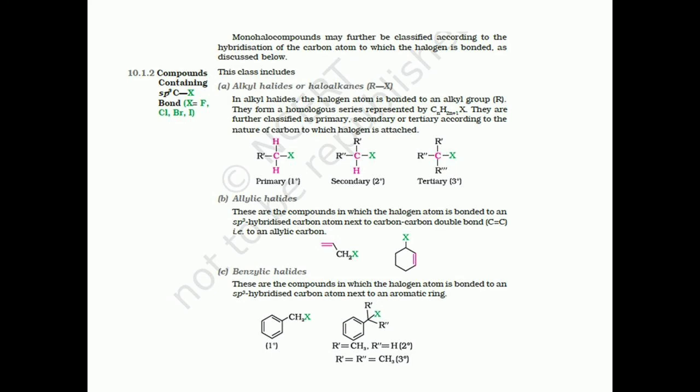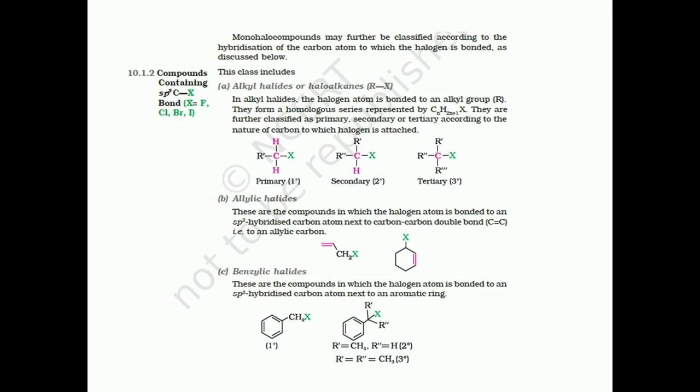The next class is benzylic halide. In benzylic halides, the halogen atom is bonded to a sp3 hybridized carbon atom, which is further bonded to an aromatic ring.